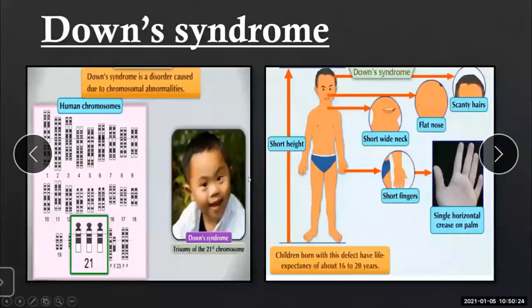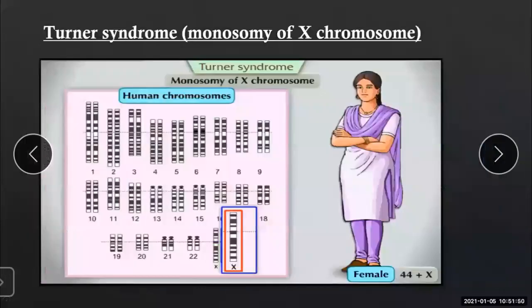These are the symptoms, or the body structures, which we can see in an infant who is suffering from Down's syndrome. The life expectancy of an infant suffering from this is only 16 to 20 years. So it is said that the lifespan of sufferers is very short. So this is all about Down's syndrome. Moving further to the next slide, that is Turner syndrome.